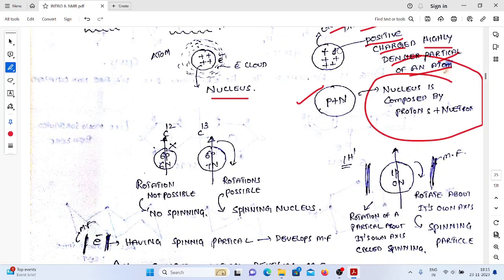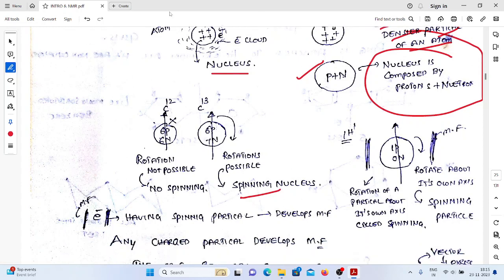Whenever we talk about NMR spectroscopy, we are discussing spinning particles or spinning nuclei. Only a spinning nucleus can be identified by NMR. The main aim is the behavior of the nucleus. So which kind of nucleus do we need? The nucleus should be spinning in nature. The spinning nuclei will be studied by the NMR technique. So how can we identify a spinning particle?